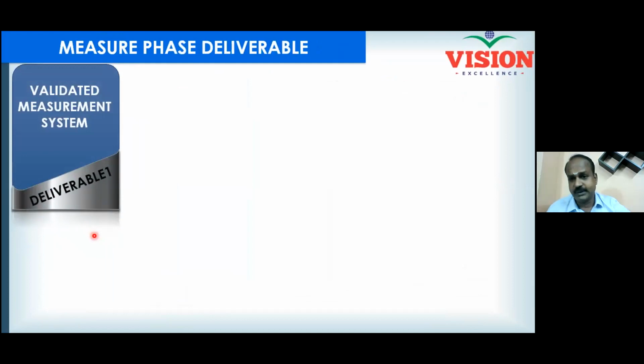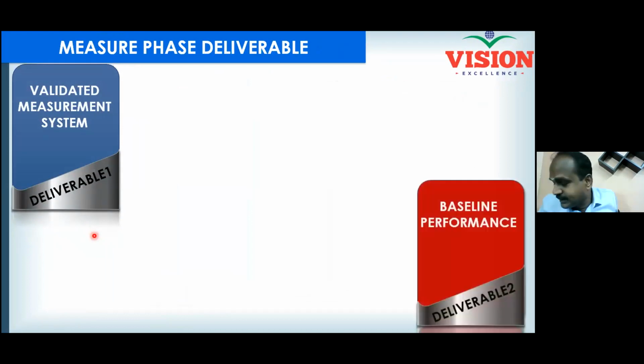The measure phase deliverable: a validated measurement system. You will know about your measurement system. Is my measurement system capable? Is my measurement system adequate? And then I will have my baseline performance. What is my baseline performance? My current level. Where do I stand as of now? My goal is there and I am here. And now, what is the gap?